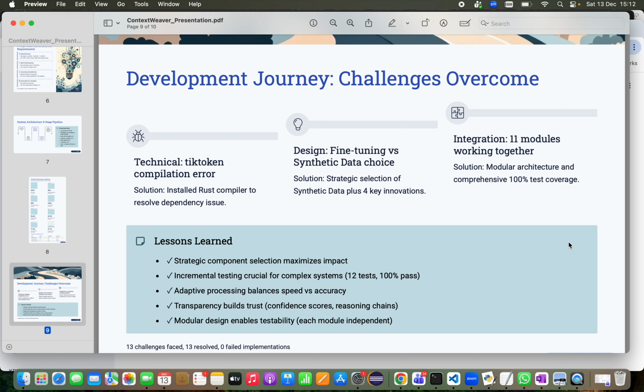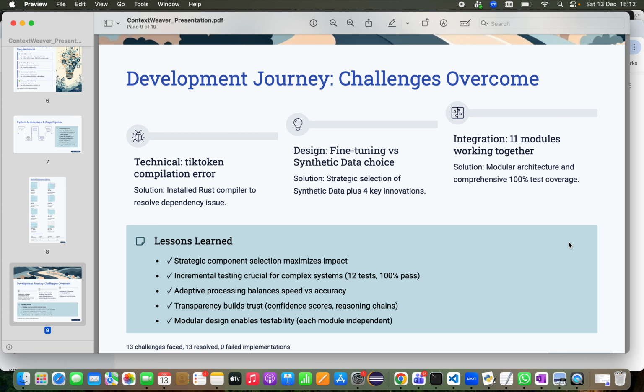Fine tuning would take at least 20 to 30 hours. I strategically chose synthetic data, which took around 3 to 4 hours, and used the saved time to implement four major innovations.